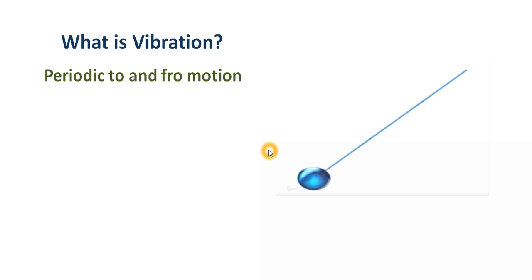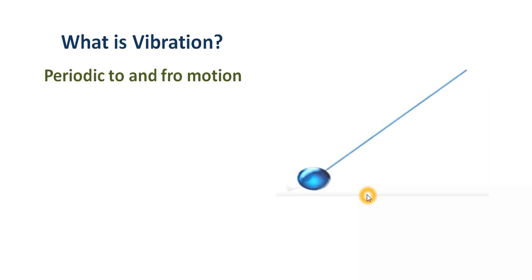Just observe the motion. How is the motion happening? It's moving from this middle position to the extreme position, right? And it's moving periodically. Then it will come back and move towards the other extreme position. It's happening at equal intervals of time.